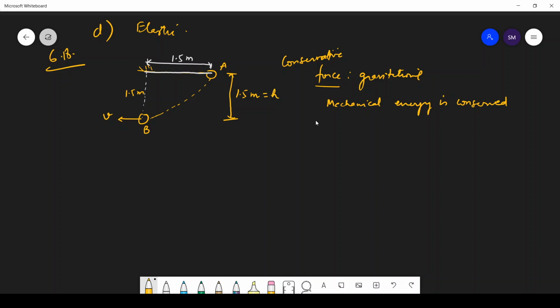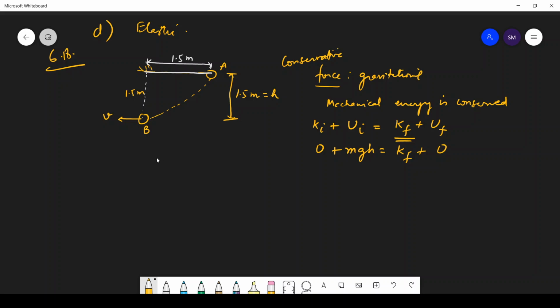It means that initial mechanical energy, which is the sum of kinetic energy plus potential energy, is equal to the final mechanical energy. So what was initial kinetic energy? The speed was 0, so kinetic energy was 0. There was only potential energy. How much was it? It was mgh. And finally we have only final kinetic energy, plus here this is the lowermost point, and we assume that the potential energy here is 0.